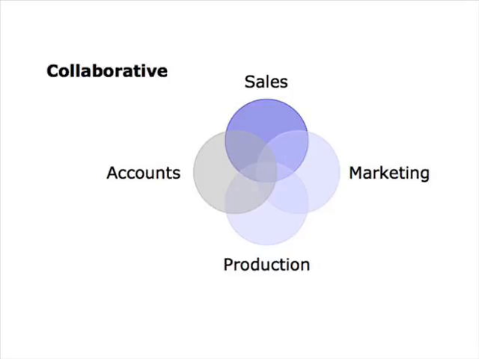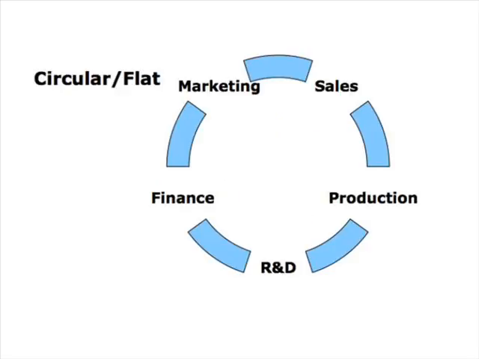Here we have a collaborative management structure in which the departments of the business collaborate with each other to manage the company. For example, here we see that the sales, marketing, production, and accounts and finance teams are intertwined. Each employee, no matter what department they're in, helps out other departments in order to move the company forward.